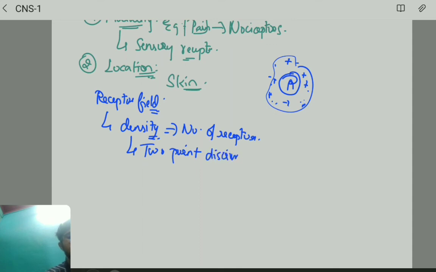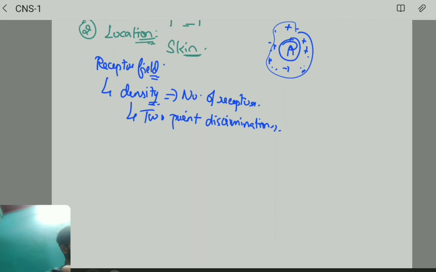You will be doing this in your practical examination when CNS is coming for you. Two closely placed points are perceived as two separate points. It is more sensitive in the lips as well as the fingertips.